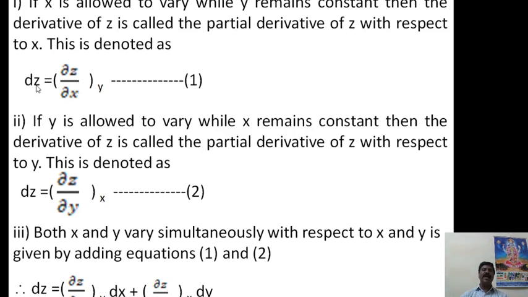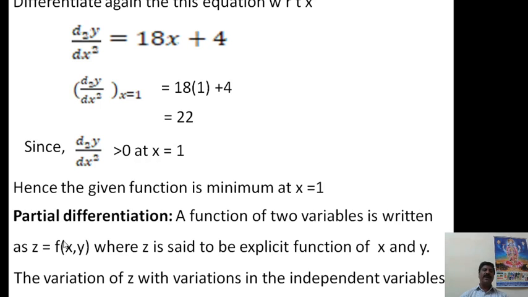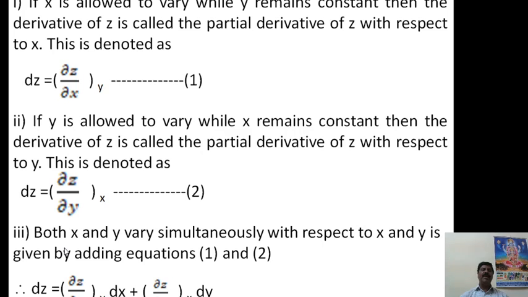This is denoted as dou z divided by dou x at constant y, and the change is dz equal to dou z by dou x. This is equation number 1.